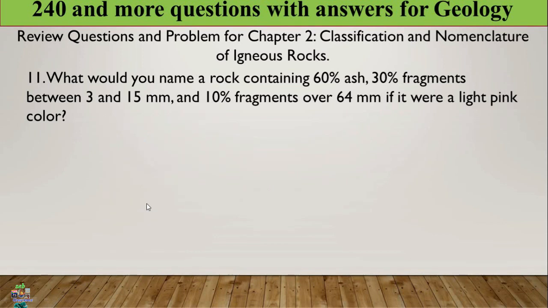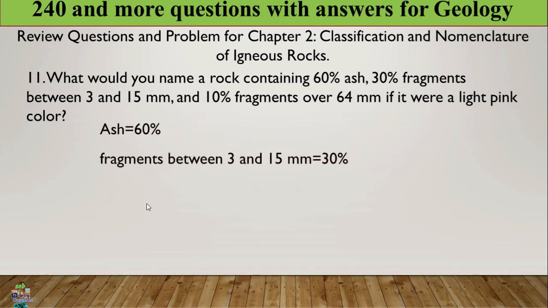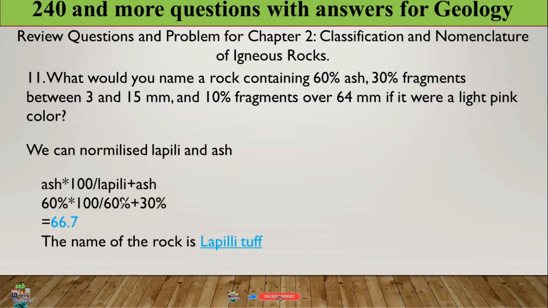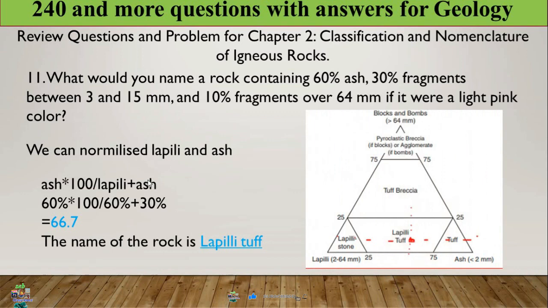Okay, let us calculate this one. If you know this one, let us go here. This is the given one. We can normalize it based on the condition we have now.